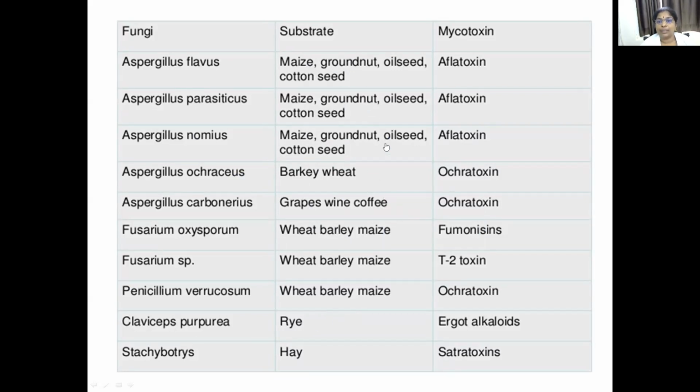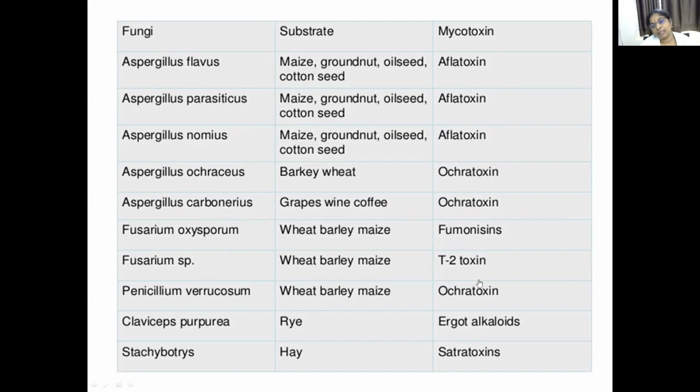Examples of mycotoxins include aflatoxin, which is produced by fungus Aspergillus species. Ochratoxin is also produced by Aspergillus species. Fumonisins and T2 toxins are produced by fungus Fusarium. Ochratoxin is also produced by Penicillium species. Ergot alkaloids are produced by Claviceps.